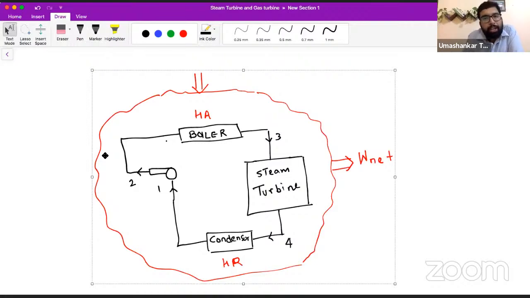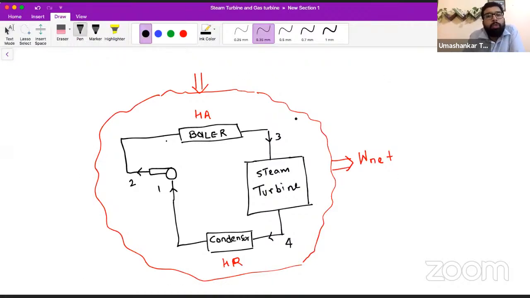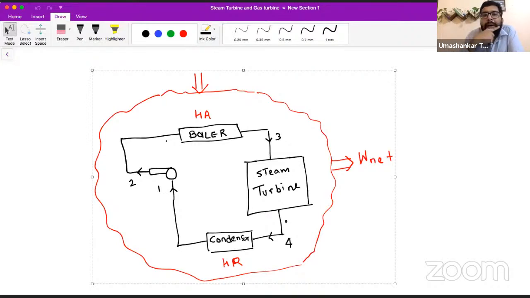Okay, so broadly, what we knew till now, before this addition, is that high temperature, high pressure steam enters the steam turbine and comes out as a mixture of water and vapor, as a wet region, as we have seen in the TS diagram, and work is generated. Say yes or no. This is our existing knowledge.